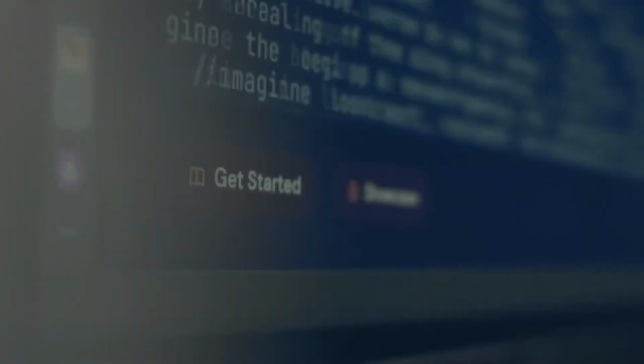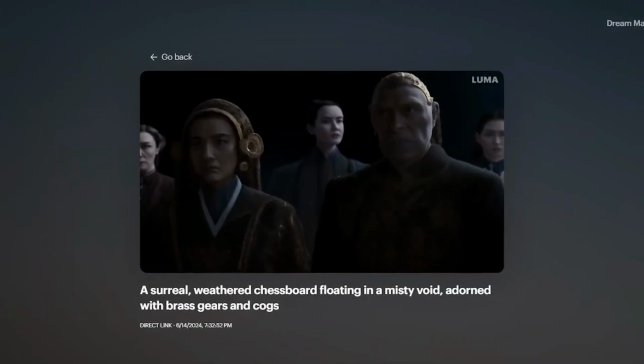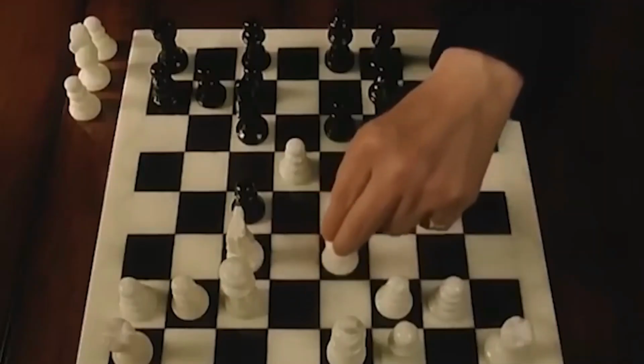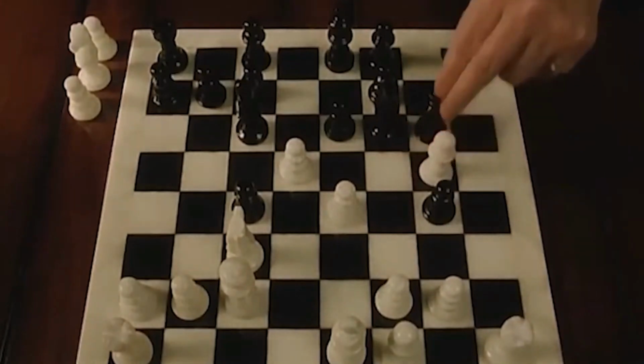But the pièce de résistance? He fed it a prompt that other AI tools would have just thrown up their hands at, but Dream Machine ran with the vibe and created this trippy, melting chessboard scene that looked plucked straight from a psychedelic-esque film.